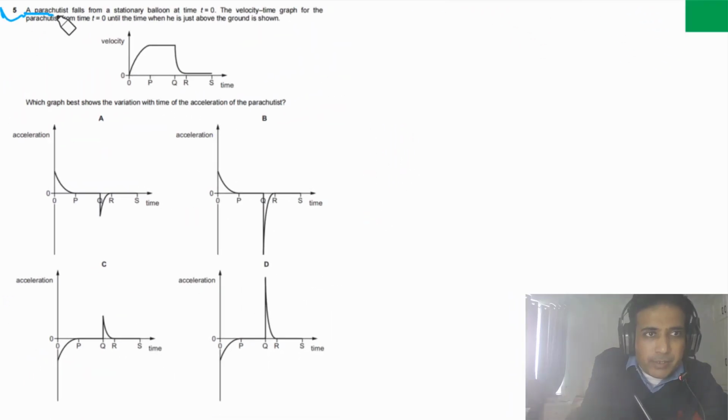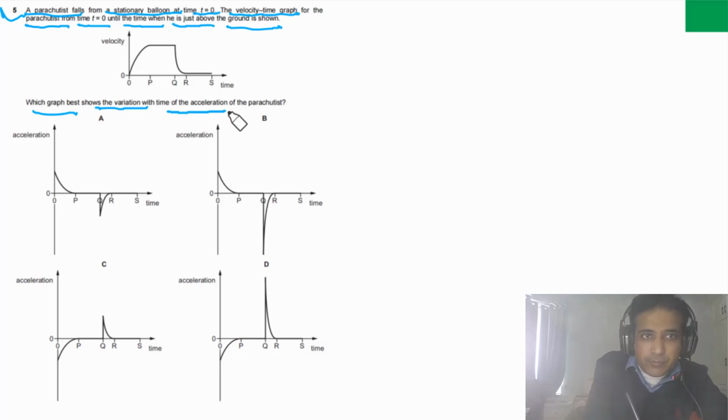Question 5 says a parachutist falls from a stationary balloon at time t equal to 0. The velocity time graph for the parachutist from time t equal to 0 until the time when he is just above the ground is shown in the figure. Which graph best shows the variation with time of the acceleration of the parachutist?